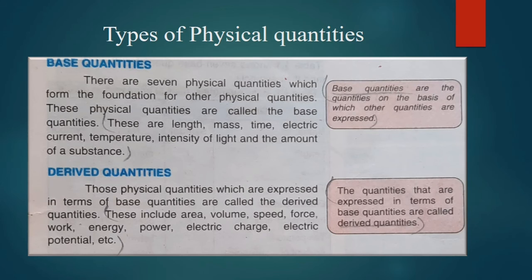So that is in term of physical quantities, but the formula of area is length multiplied by breadth. Breadth is also length, and volume is equal to length multiplied by breadth multiplied by height. All three are lengths. So area is the combination of two base quantities and volume is the combination of three base quantities, and same is the case with the other derived quantities.